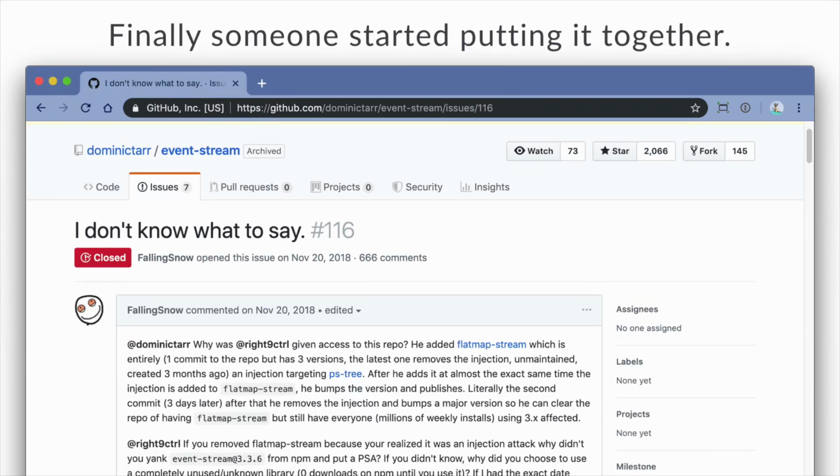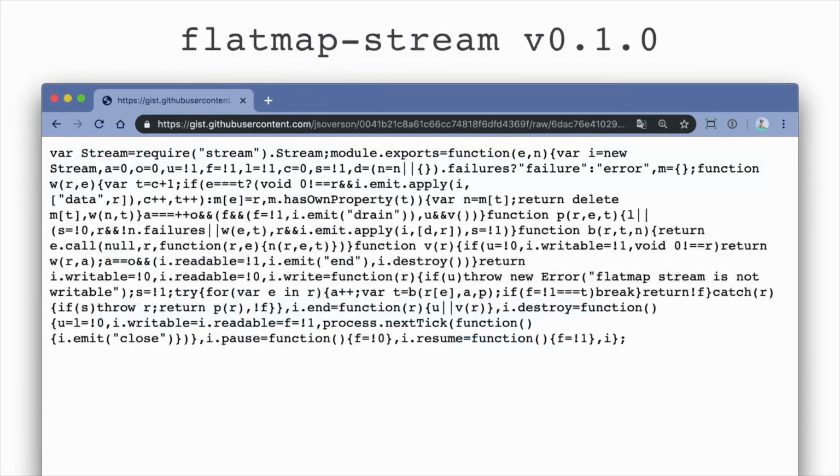It then caused the entire community to stir up, and then everyone started to get on this to figure out what was going on. So, flat map stream version 0.10 looked like this. And for those of you who are unfamiliar with the JavaScript ecosystem, it's okay. This should look stupid. It's a bunch of code smashed up together. That's normal in JavaScript world. I'm sorry. It's just the way things have evolved.